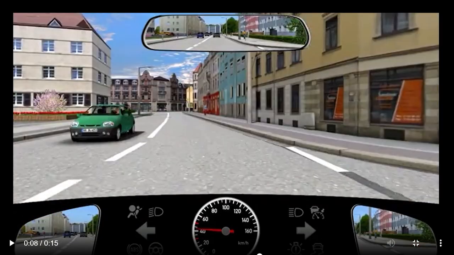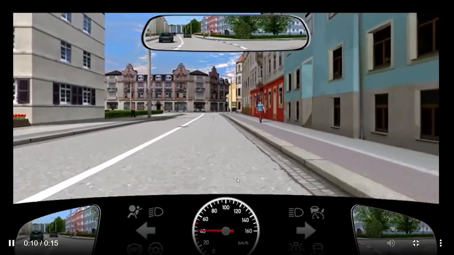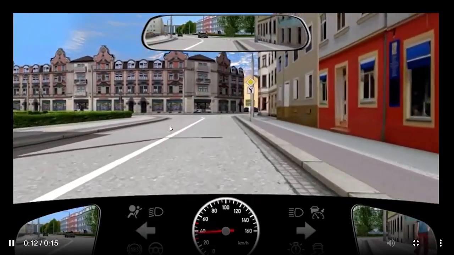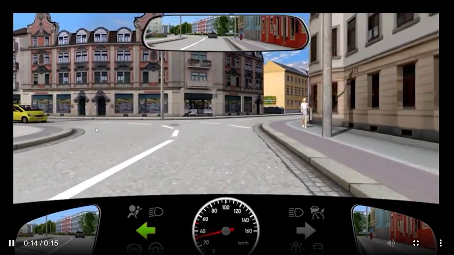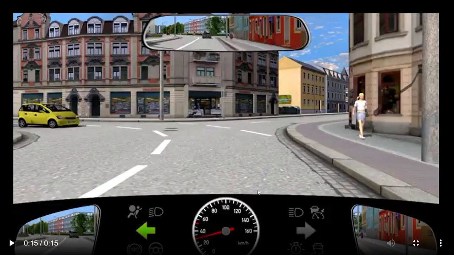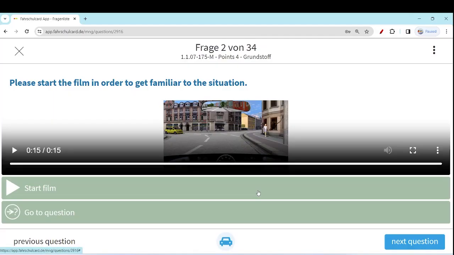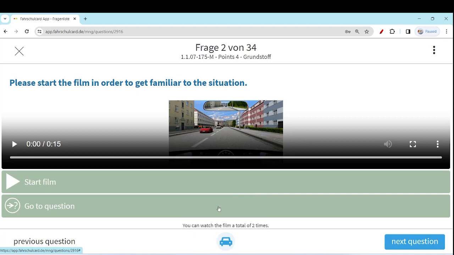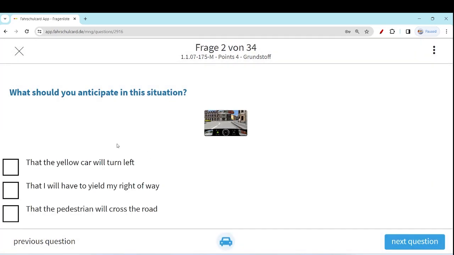But if you see the speed of the yellow car, it is not out of the question that it will continue to drive and take the left turn sharply. So what is your intention here, or what should your action be? Let's see the question. What should you anticipate in this situation? That the yellow car will turn left, that is clear.